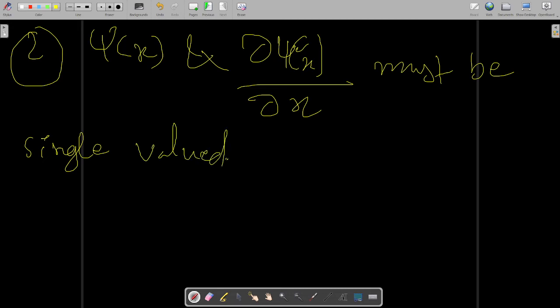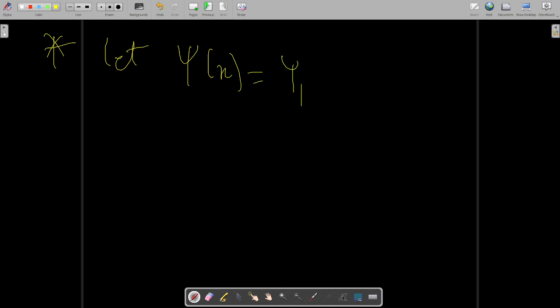Let us understand the proof of this. Okay, this must be single valued, it is saying. So let us understand the proof of this. Okay, let psi of x be equal to psi 1, psi 2, psi 3, etc., up to psi n.